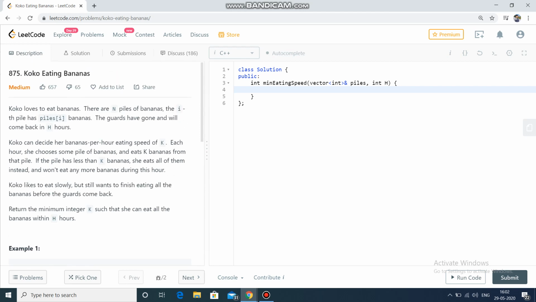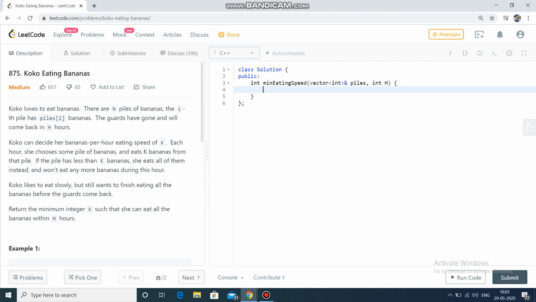Now it's obvious that the minimum value of k will be 1, because eating 0 bananas per hour is illogical. So she will be eating a minimum of 1 banana, and at maximum she can eat the maximum number of bananas in any pile per hour. So the maximum value of k will be the maximum value of piles[i].